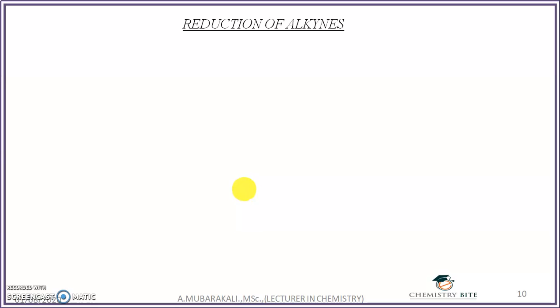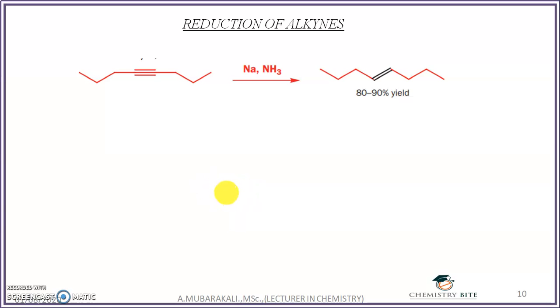Birch reduction even works with alkynes too, and it's a good way to reduce them to the trans double bond. The best way to reduce them to the cis alkene is via hydrogen in the presence of the Lindlar catalyst. When you react an alkyne with sodium in the presence of ammonia, you need no external proton source like ethyl alcohol. Ammonia is itself a good proton source which can easily donate the proton to the alkyne to convert it into the E alkene. If you want to convert it into the Z alkene, or cis alkene, you have to use a reagent like hydrogen in the presence of the Lindlar catalyst.